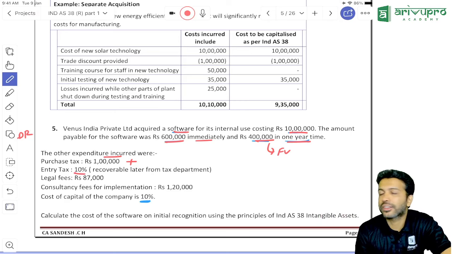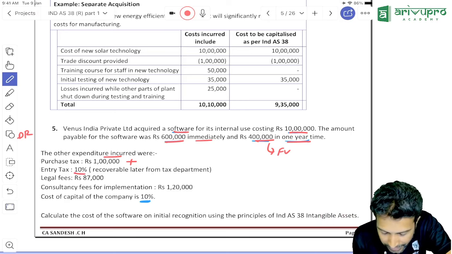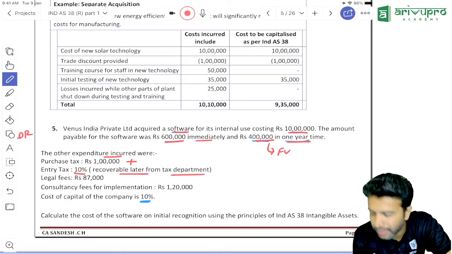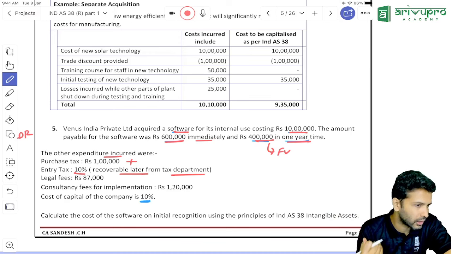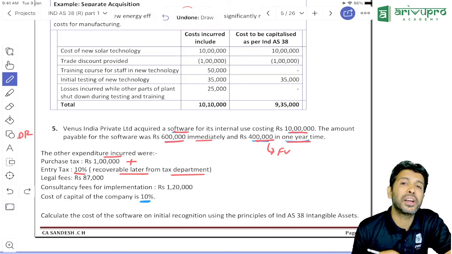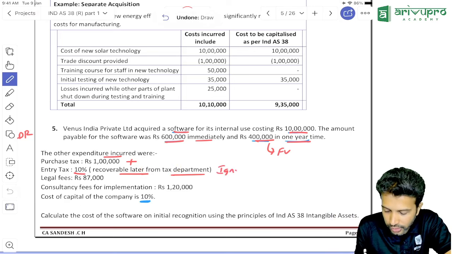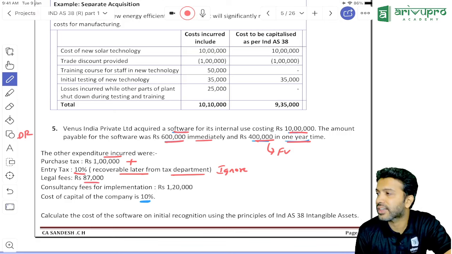Then we have one more tax called entry tax. But in the bracket, what did they say? Recoverable later from the tax department. So now you are paying it, later you are recovering it. So these are refundable taxes. Add or ignore? Ignore.